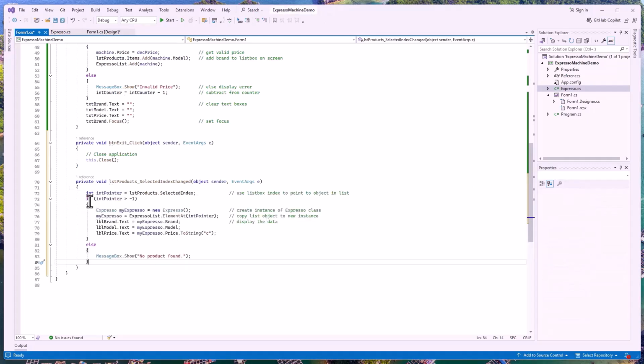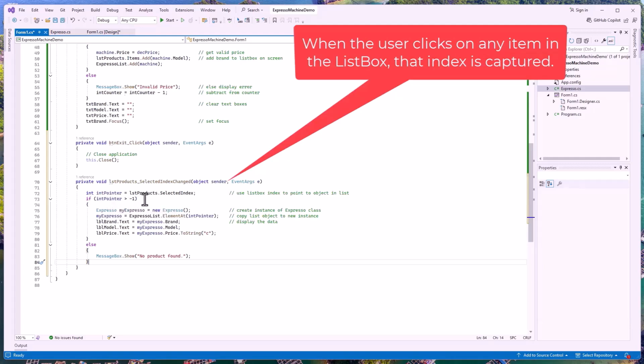We get an integer called inPointer, and then we say that's equal to our list products, our list box, the selected index. In other words, we're taking the index of anything we clicked on in our list box and putting it in inPointer. Once inPointer is greater than -1, we can go ahead and attack our list. If it's not greater than -1, if we didn't do anything, we end up with nothing there, and so we'll simply say no product found.